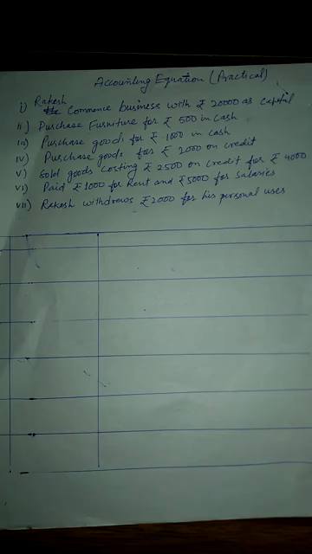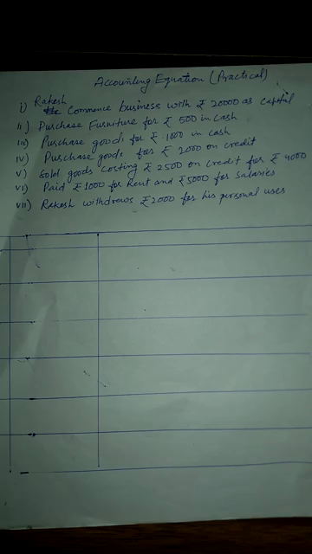For example, we have written 6 or 7 transactions in this question. First, Rakesh commenced business with rupees 20,000 as capital. He purchased furniture for rupees 500 in cash. He purchased goods for rupees 1,000 in cash. Again, he purchased goods for rupees 2,000 on credit. Credit means he did not pay cash and he purchased goods.